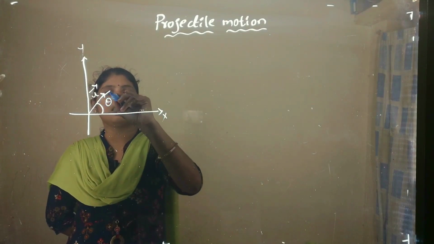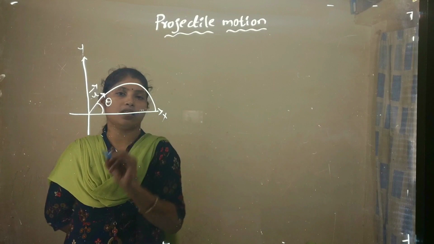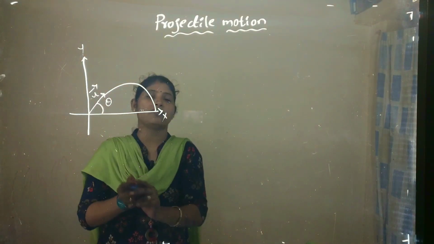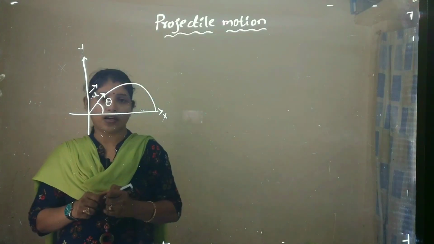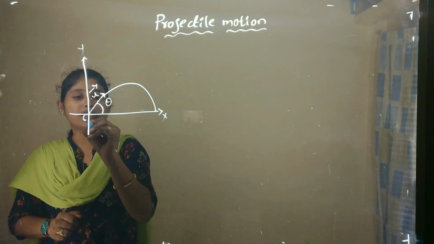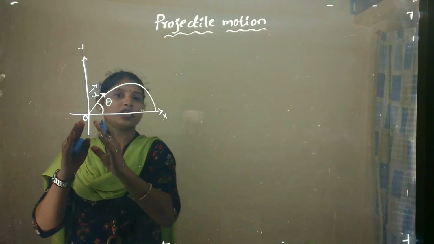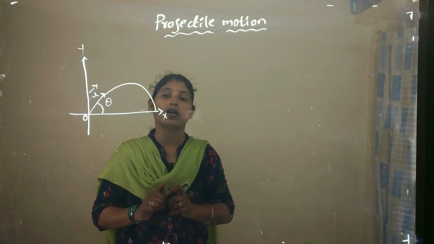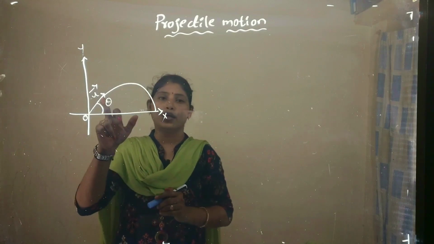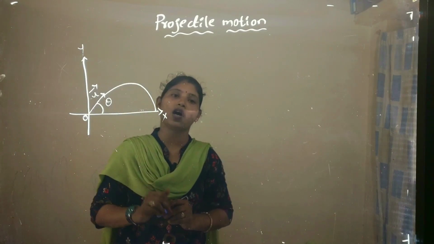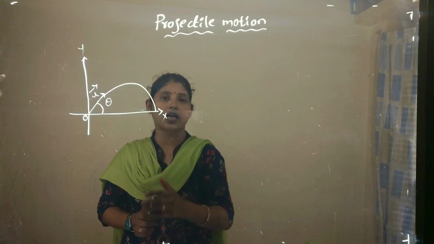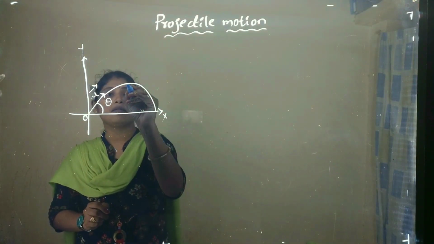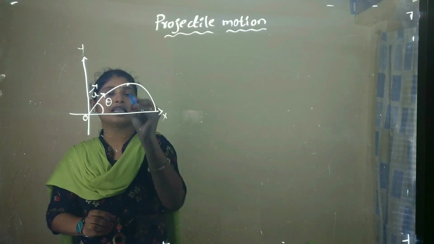So the particle follows this path. We have to know first of all what the path is. When the projectile is projected other than in the vertical direction, it has an initial velocity u, and it makes an angle with the horizontal surface, called theta. Then it reaches the maximum height.